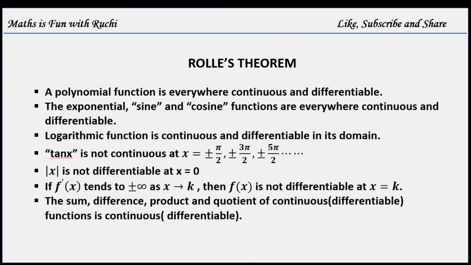Logarithm function is continuous and differentiable in its domain. Tan x is not continuous at x equals plus minus pi by 2, plus minus 3 pi by 2 and plus minus 5 pi by 2. Mod x is not differentiable at x equals 0.